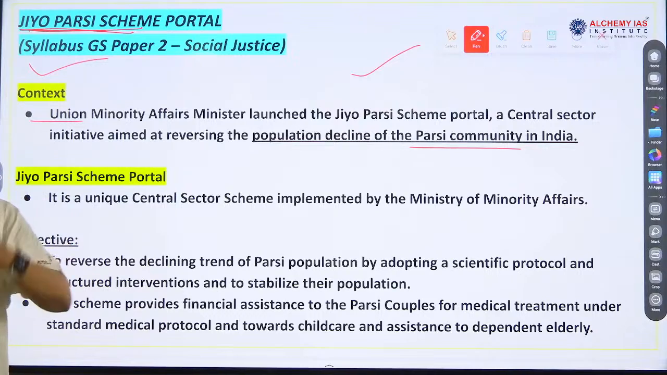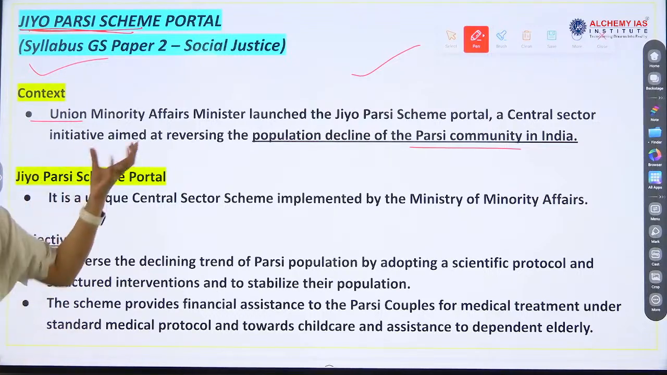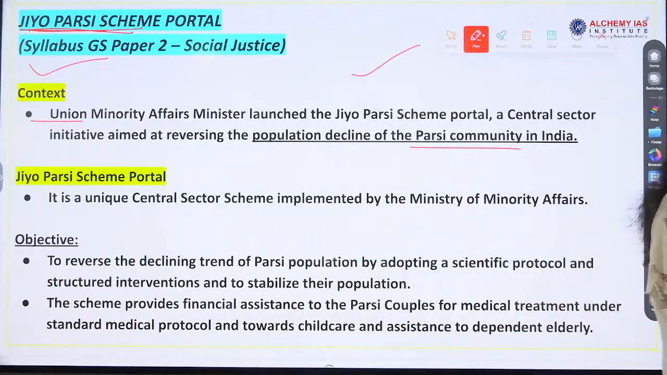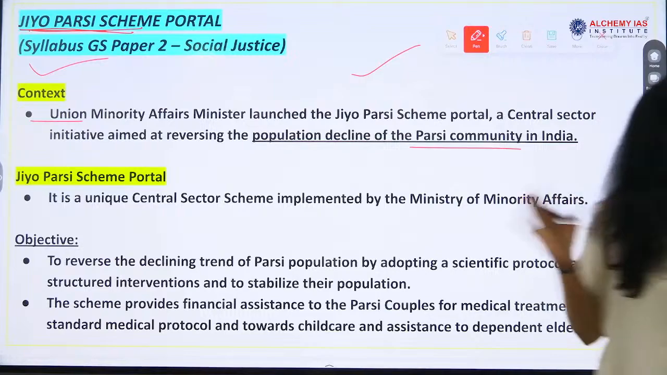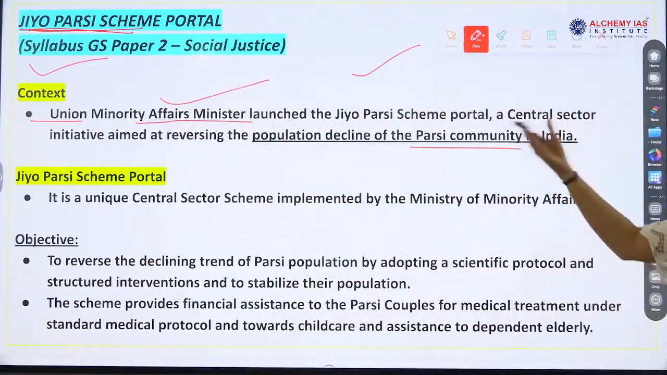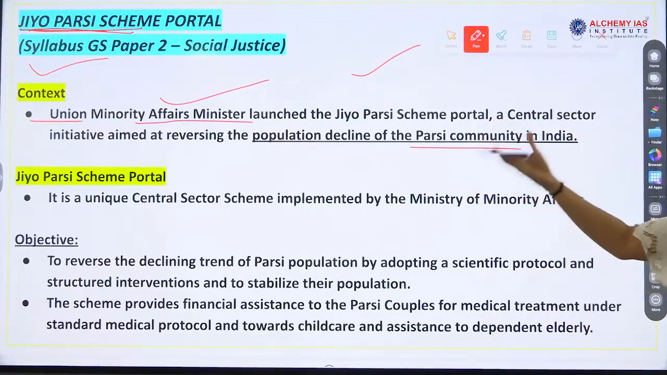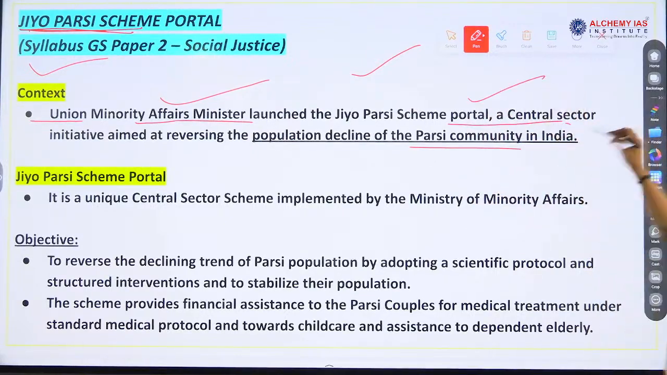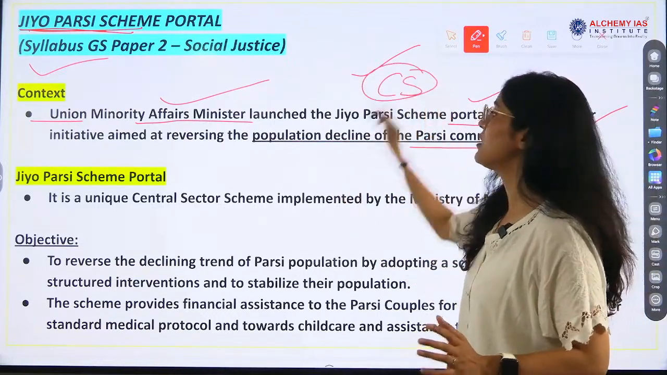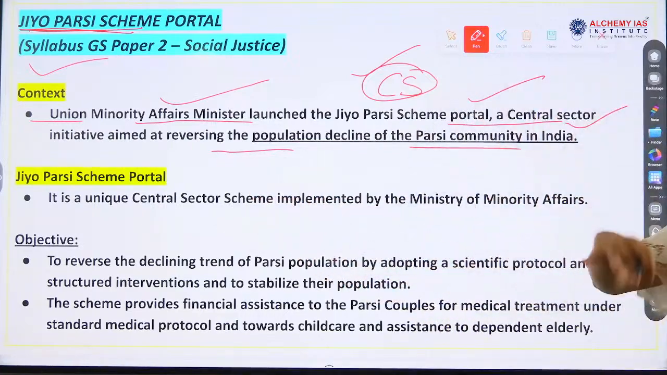And what are the factors or reasons behind this topic? Why is it important? We have to know the significance, right? Why, what, where, all the questions. The Union Minority Affairs Minister launched this scheme. Why did they launch it? We have to know. A portal, a very important central sector initiative aimed at reversing the declining Parsi community.